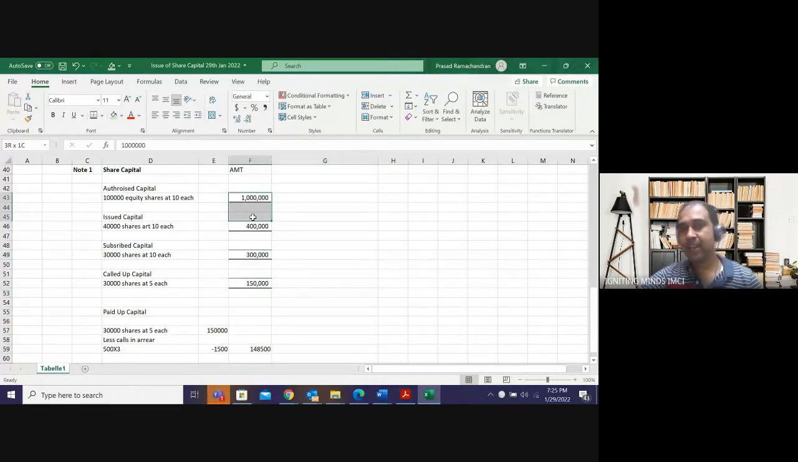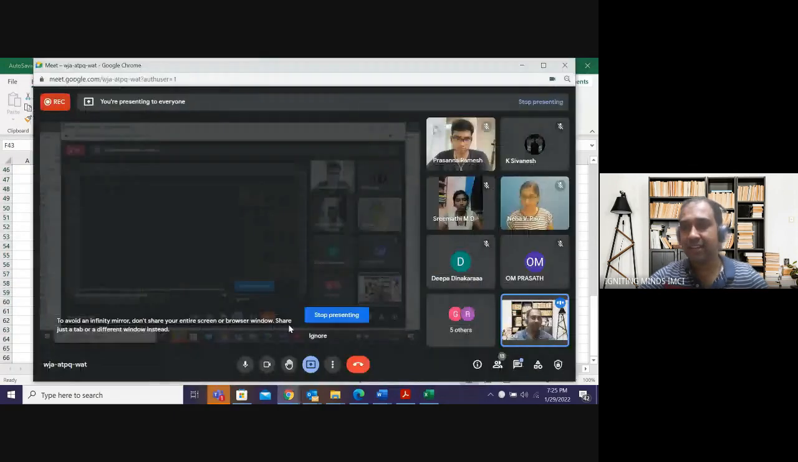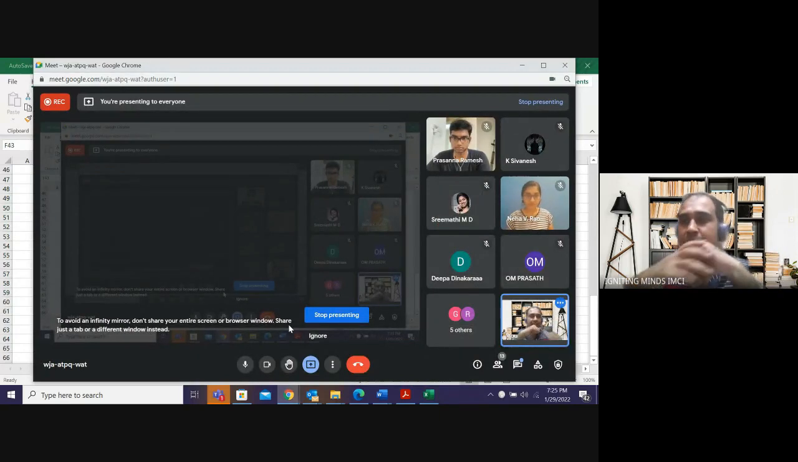Okay, I cannot tell my capital as 10 lakh, 14 lakh, 17 lakh, 18 lakh 50,000 plus 1 lakh 48,500. That is not my capital, right? Ultimately, what I got is only 1 lakh 48,500. So the ultimate capital only will be going in my balance sheet as paid up capital. But everything has to be disclosed. If you don't disclose this, you will not get marks. You have to start from authorized capital, then issued capital, then subscribed capital, then called up capital, and then paid up capital.